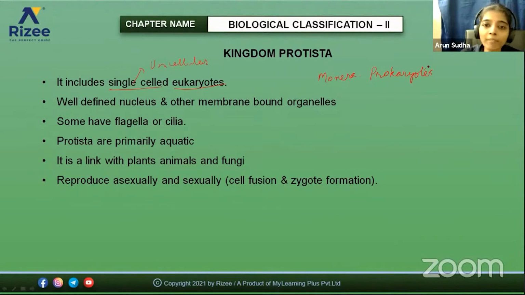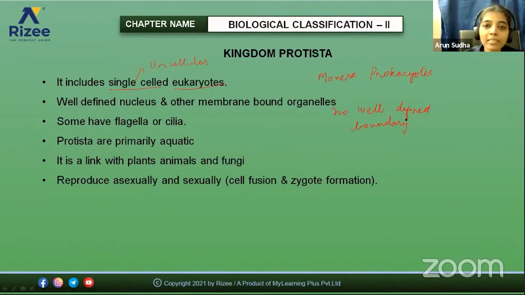Another important factor about the Kingdom Protista is that there is no clear boundary for classifying the organisms. There is no well-defined boundary. So what does it mean?